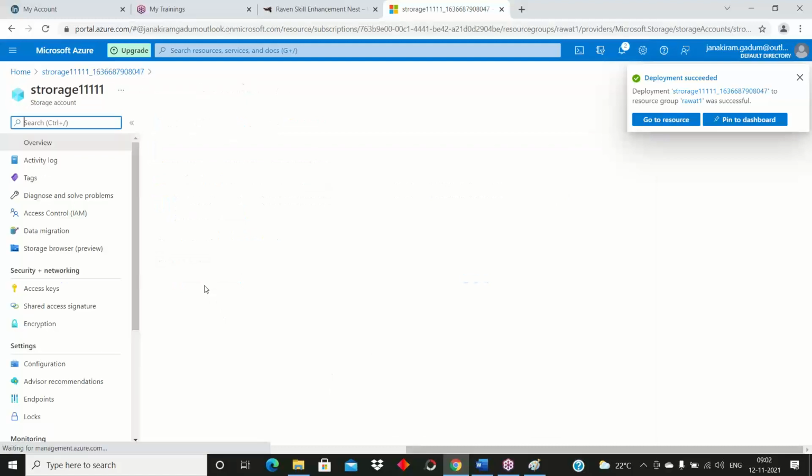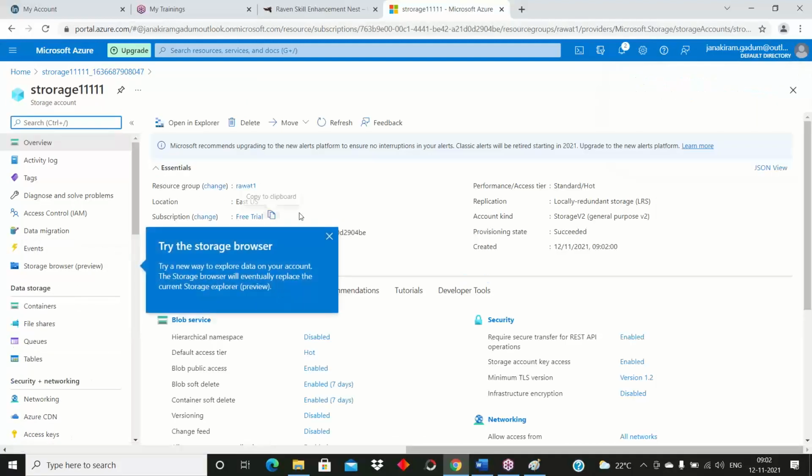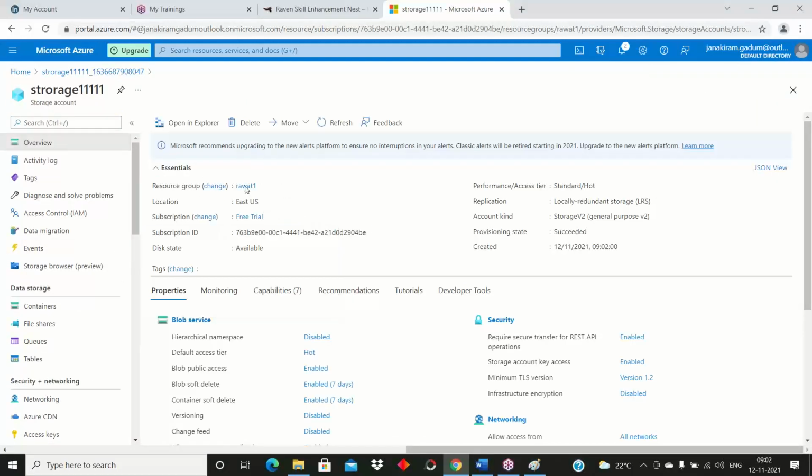Okay, done. Go to resource. See, this is my storage account overview. So here, the resource group I selected is Rawat one. And the location is the same. Subscription is free drive. This is my subscription ID.